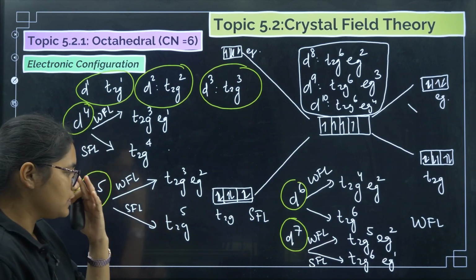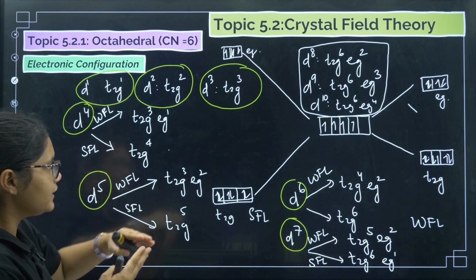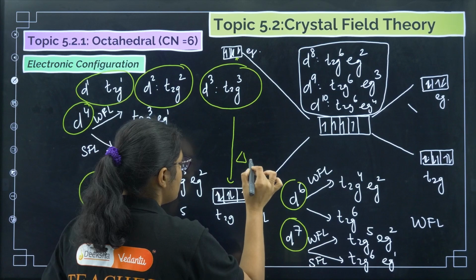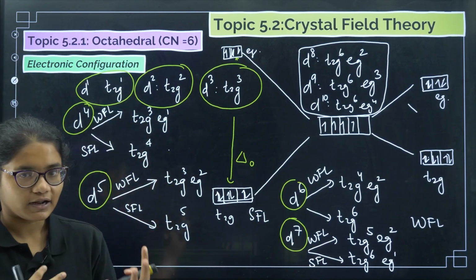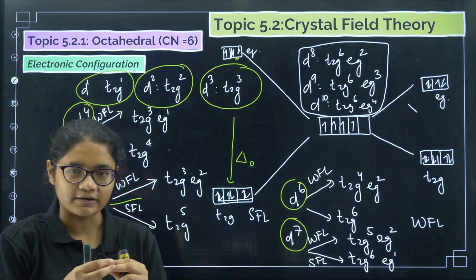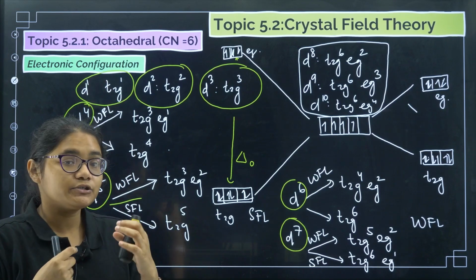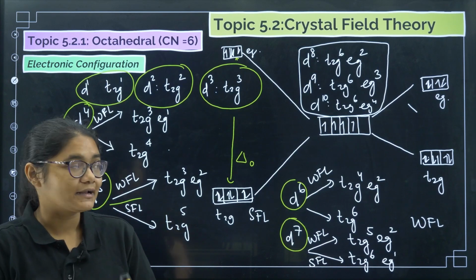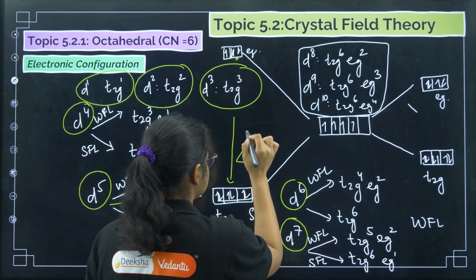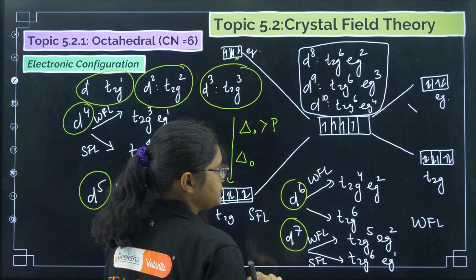Okay, so now how do we represent strong field? In strong field, this variation in energy is called delta O. Delta O is a difficult thing, and pairing is also difficult for the electron. Climbing is difficult, and it is difficult to adjust with another electron and get repulsion. But which one is more difficult? Climbing to the EG level is more difficult. So in strong field ligand, we say that delta O is greater than the pairing energy.